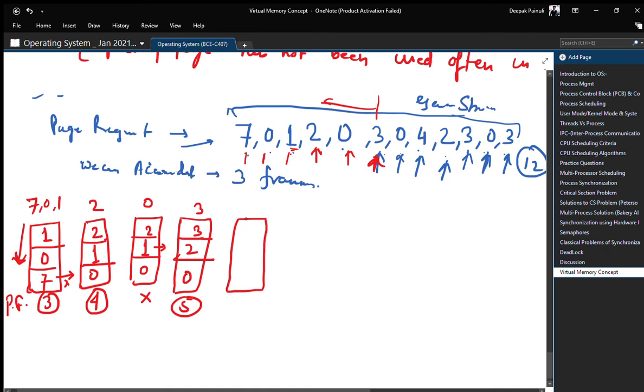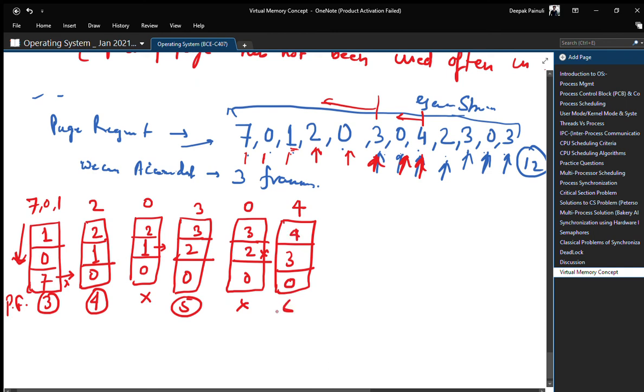Now for request number 0, there is no conflict, it will remain the same, right? For page number 4, in the past 0 has the highest occurrence, so 0 cannot be removed, 0 will be there. Look backward. 3 has 1 occurrence, 2 has 1 occurrence, but according to FIFO 2 would be replaced, so we will replace 2.